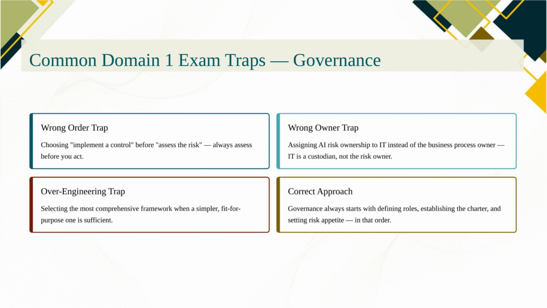A third trap is selecting the most comprehensive governance framework available when the scenario describes a simpler context. If a startup is launching its first internal AI tool, recommending a full ISO 42001 implementation before they have a basic governance charter is overkill and wrong. The right framework fits the risk profile of the organization and the scenario, not the largest possible option.